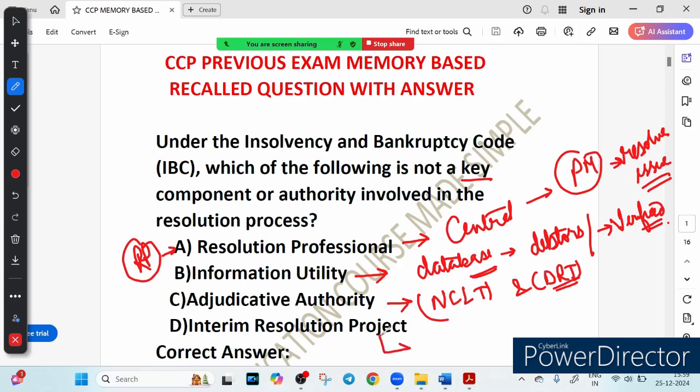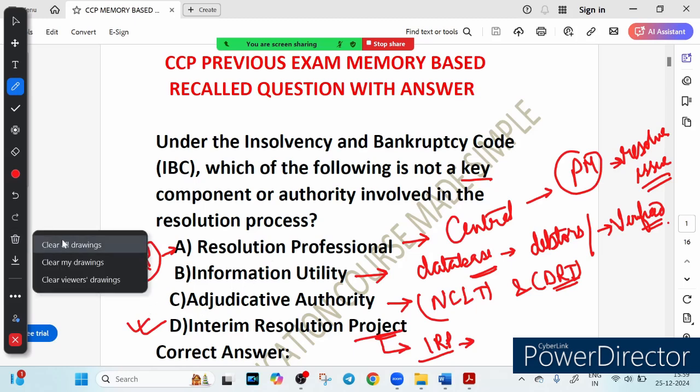And option D says interim resolution professional. So this is the incorrect option. There is no concept of interim resolution project in the IBC. Instead, the correct term is interim resolution professional. I think this is not project, right? So the correct term is IRP, interim resolution professional, who temporarily manages the insolvency process until the resolution professional is appointed. So the correct answer is option number D.